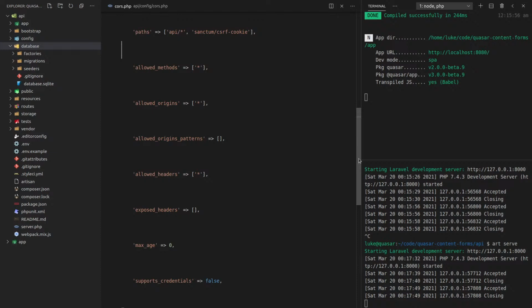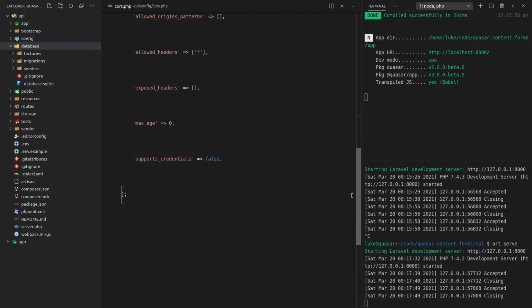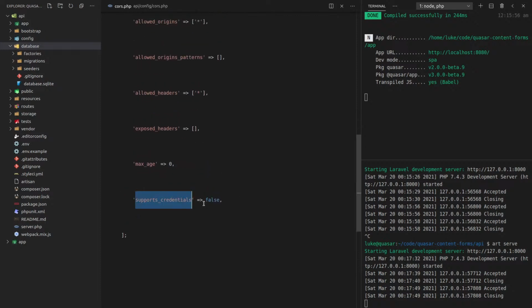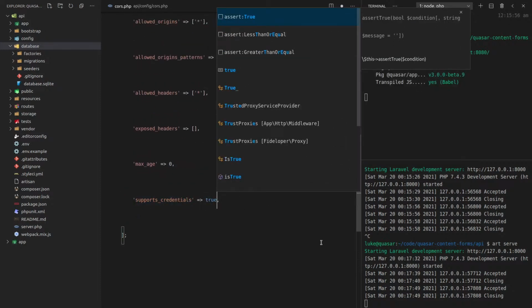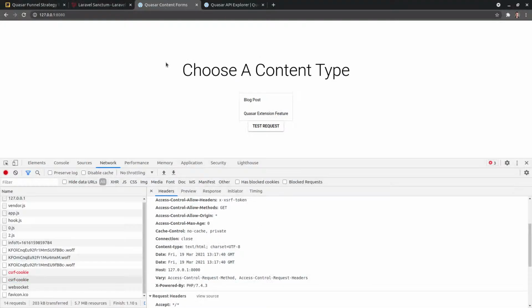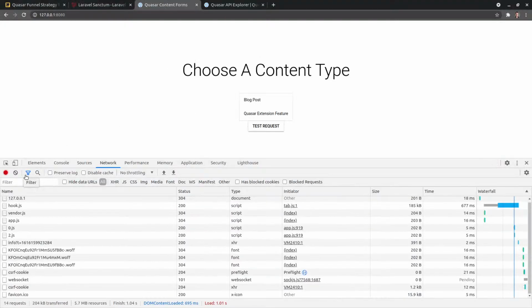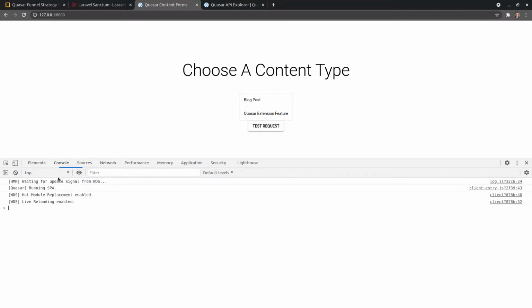Especially, this is something that I haven't even practiced, so you get to see me totally just, oh my goodness, supports credentials is set to false. Oh, I'm such a ninny. Oh gosh. Okay, let's come back here, refresh the page. It's working. Oh my gosh.